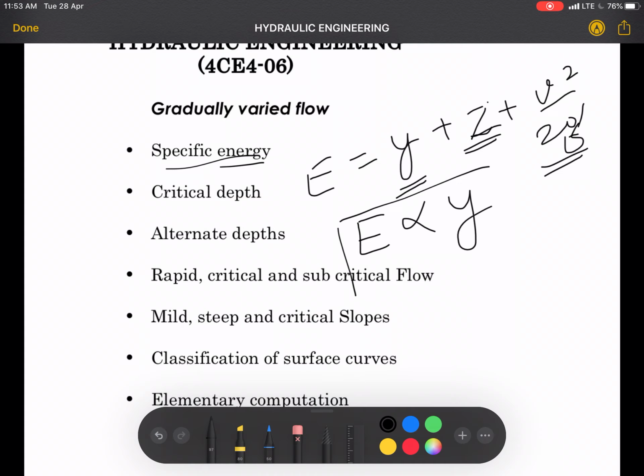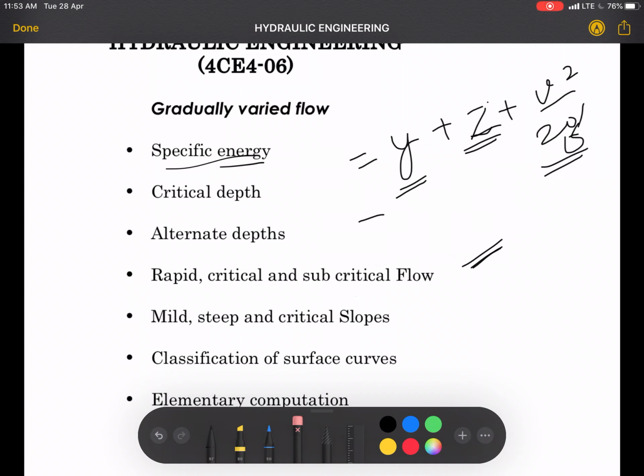How this energy, specific energy, is going to change with respect to the depth of flow. This is depth of flow. If we solve the equation between E and Y, it will be a quadratic equation. The quadratic equation, as we know, has two roots.